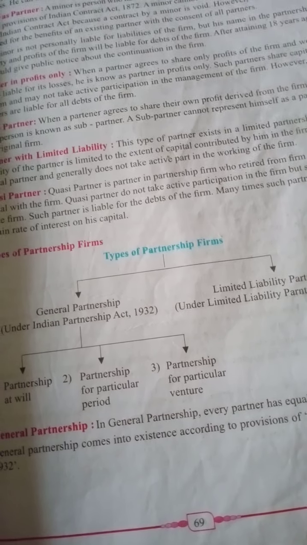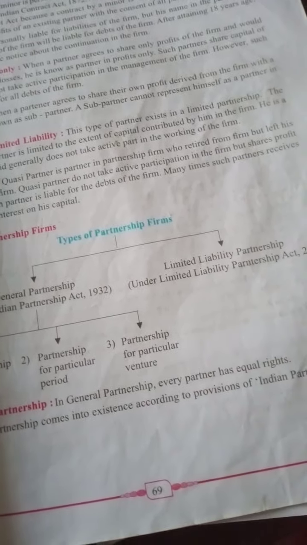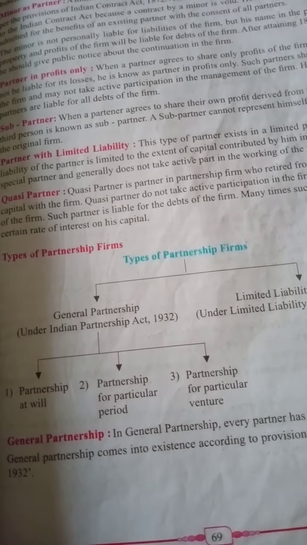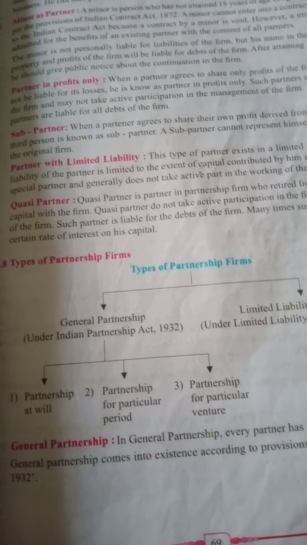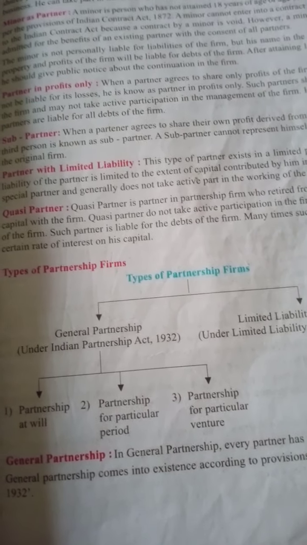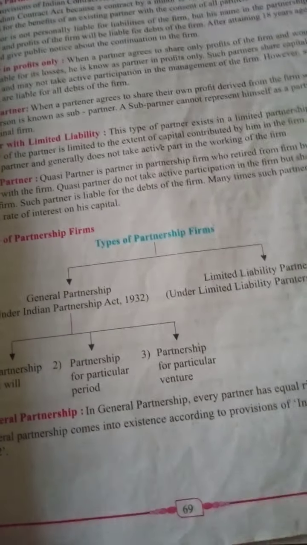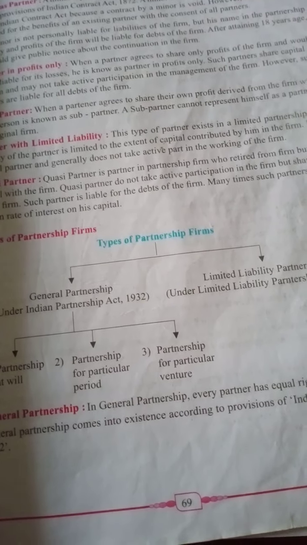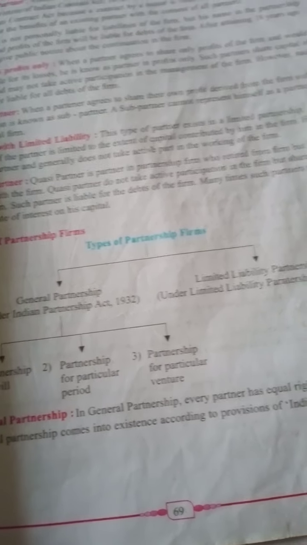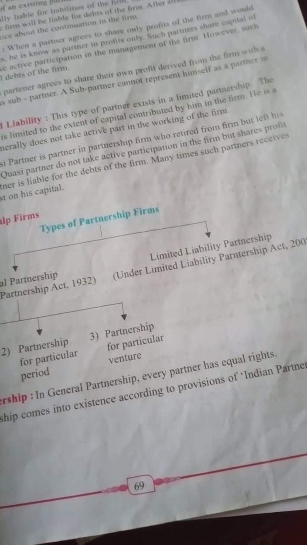A sub partner cannot represent himself as a partner in the original firm. The sub partner agrees to the terms and conditions of the partnership, and agrees to share the profit derived from the firm.